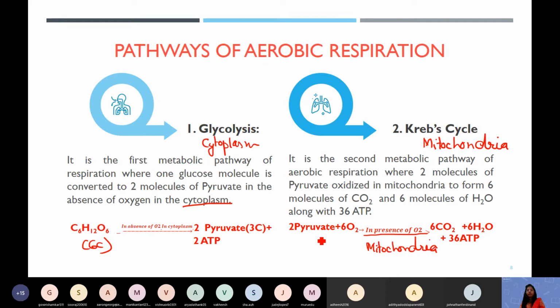This is a process where the 2 pyruvate molecules combine with oxygen, in the presence of oxygen. So here oxygen is already written. It forms carbon dioxide, water, and 36 ATP. So what are the 2 pathways of aerobic respiration? Glycolysis and the Krebs cycle. Where does glycolysis take place? Cytoplasm. Where does the second metabolic pathway take place? The mitochondria of a cell.